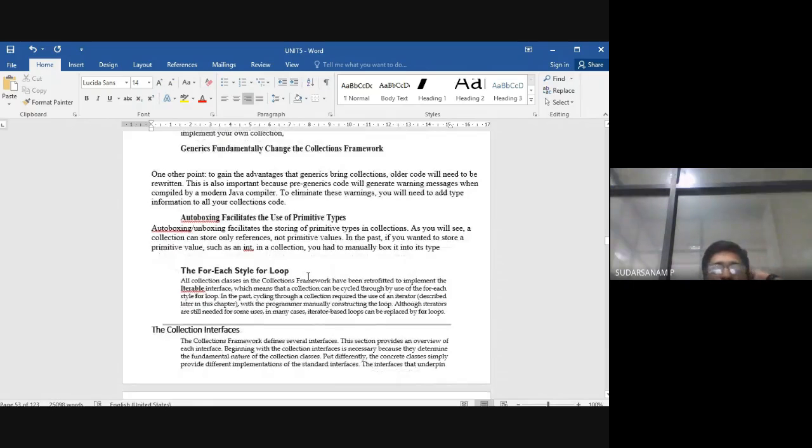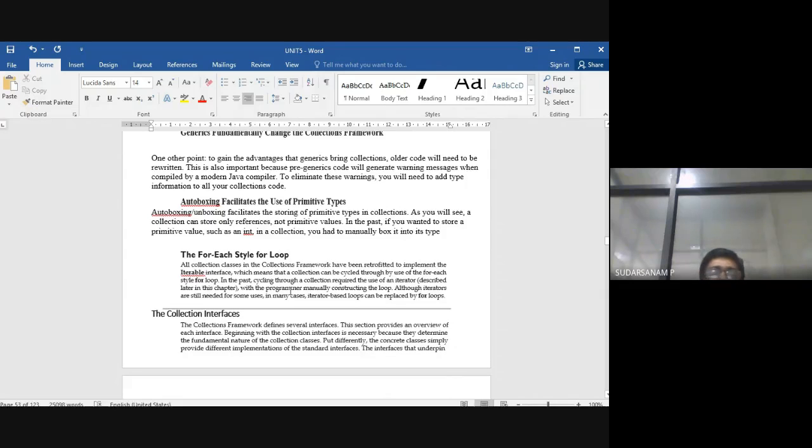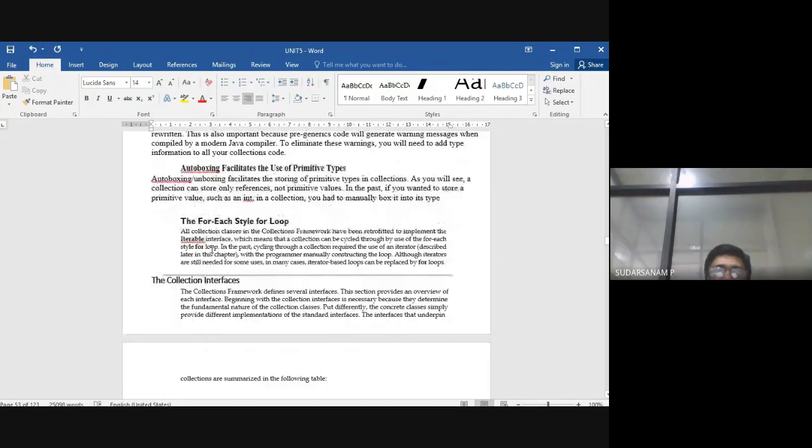One is the autoboxing facility, the use of primitive types. Autoboxing and unboxing facilities we have seen already. This facility allows storing primitive types in your collections. As you will see, collections can store only references, not primitive values. Already we have seen boxing and unboxing, how it refers to some other address. The next one is the for-each style for loop. The collection classes in the collections framework have been retrofitted to implement Iterable. Now, the collections framework.